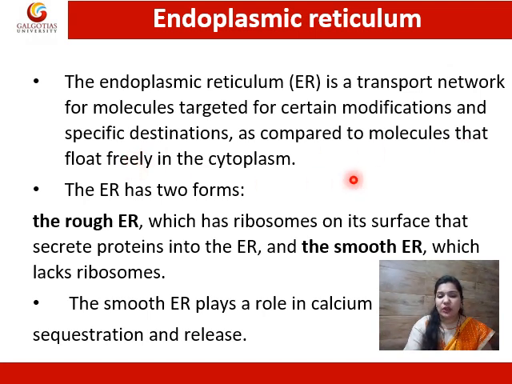Yes, in the cytoplasm there are so many organelles and so many molecules which float freely, but to the endoplasmic reticulum only some specific ribosomes are attached. It has two forms, the rough ER and the smooth ER. The rough ER has ribosomes on its surface and secretes protein, while the smooth ER does not have ribosomes attached to it.